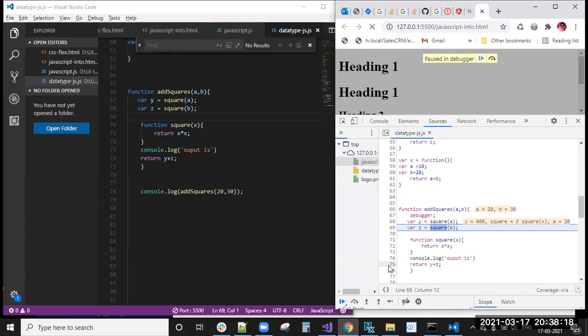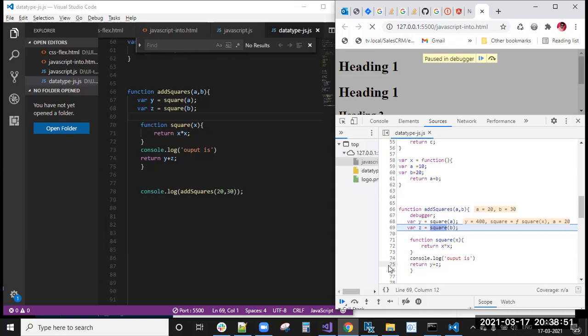Every time you need it, you don't need to write that logic again. A comma B you are getting, right? So A into A plus B into B, you don't need to write the same code for a number of times. You can write that logic in one function, and if you execute that function, it will execute as many times as you want. That means we use functions for reusable code.